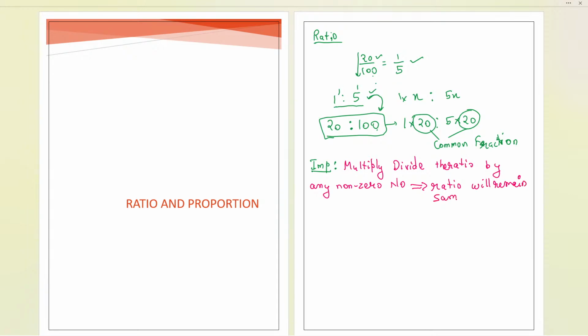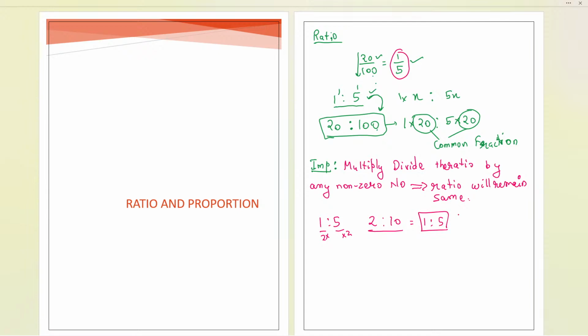How? Let me tell you over here. Now multiply or divide the ratio by any non-zero number, and the ratio will remain the same. Suppose 1 is to 5 is the ratio I'm taking over here. Let us now multiply by a number. Suppose we multiply 2 with both of them. 2 into 1 and 2 into 5, it will become 10. So 2 is to 10. Again, if I simplify now, it will be 1 is to 5 only.